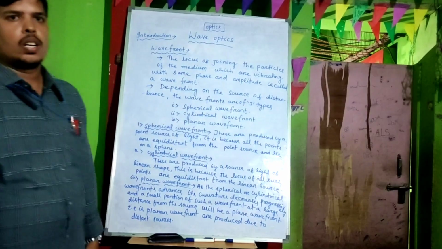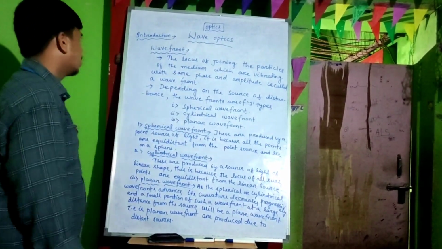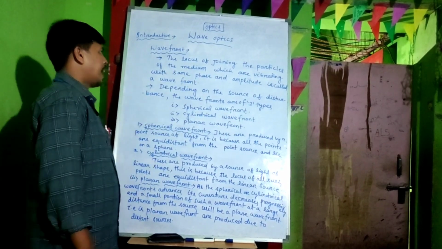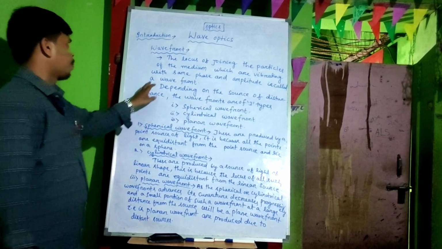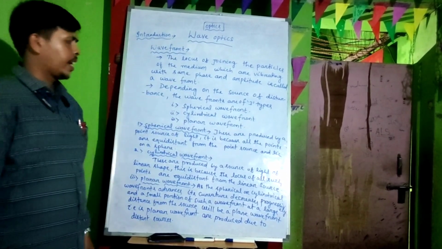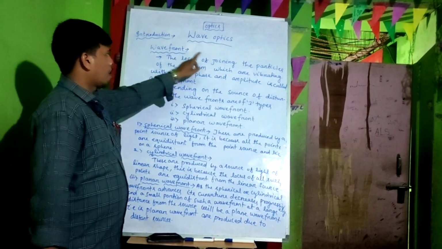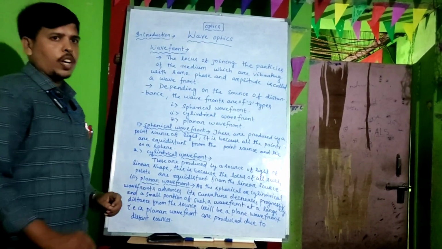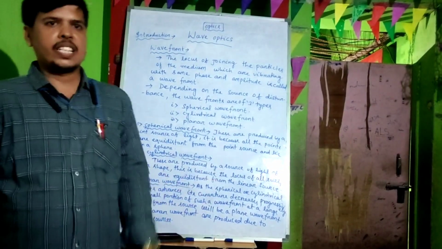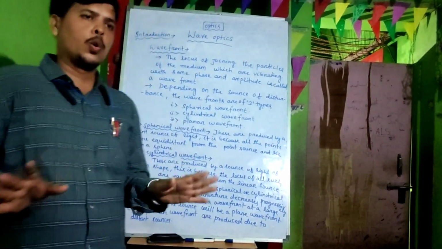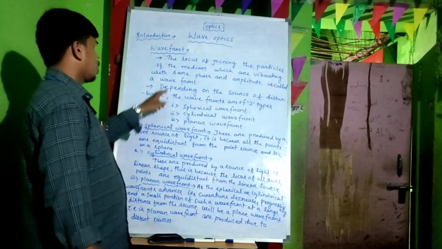First of all, what do you mean by wavefront? The locus of joining the particles of the medium which are vibrating with the same phase and amplitude is called a wavefront. The locus of joining the particles: what does locus mean? Joining of particular points. Light generally disperses from a particular point equally. That is known as locus, the locus of joining the particles of the medium.